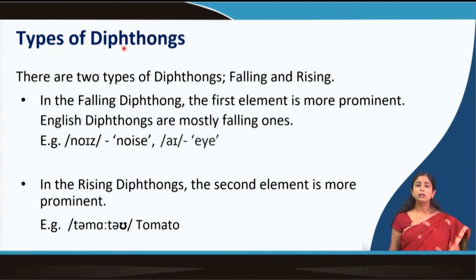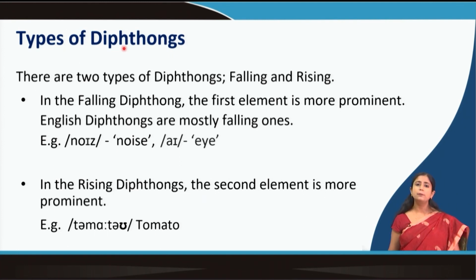When we talk about diphthongs, we also need to know that diphthongs can be of two types, falling and rising. In the falling diphthong, the first element is more prominent. That is why it is called falling: prominence and then fall from there. English diphthongs are mostly falling ones. Each language has its own patterns of having diphthongs.